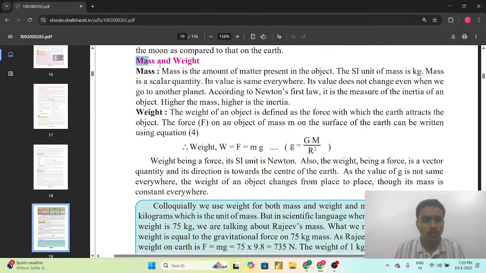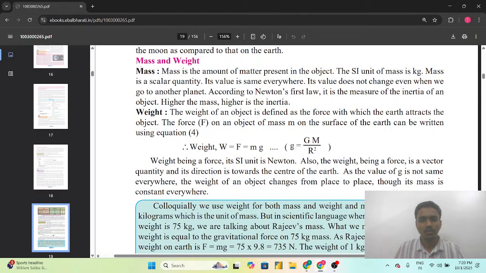So we are going to see the next topic, that is mass and weight. So what is mass? Mass is the amount of matter which is present in the object, and the SI unit of mass is kg. Mass is a scalar quantity. What is a scalar quantity? A scalar quantity has only magnitude. It does not need direction, therefore mass is a scalar quantity.